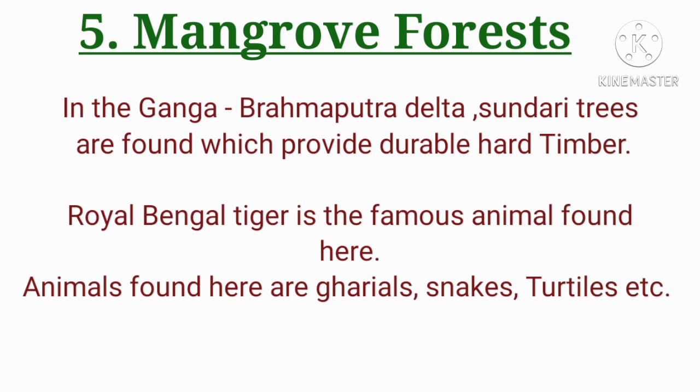So now we studied about 5 types of natural vegetation in India. They are tropical evergreen forest, tropical deciduous forest, thorn forest and scrubs, mountain forest and mangrove forest.